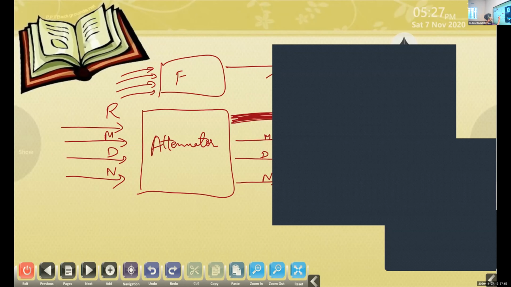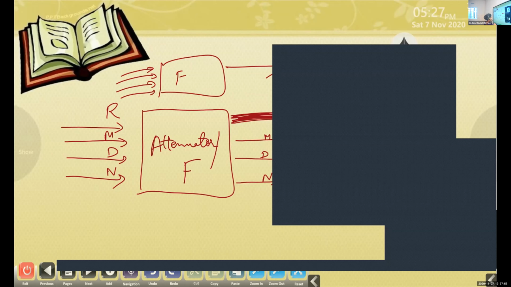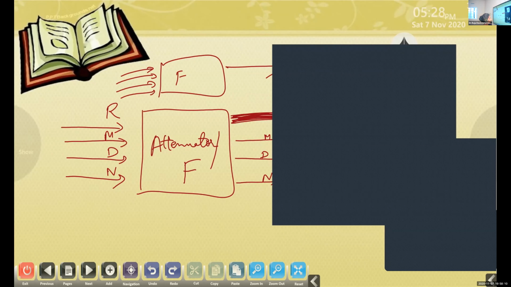So the attenuator acts as a filter, but what happens to the messages that pass through it? Some of the messages are weakened, and the one that is important for us, the one that we find very significant, that is the one that has proper strength, and that is the one that we attend to. Others are weakened. Okay, that is filter attenuation theory.